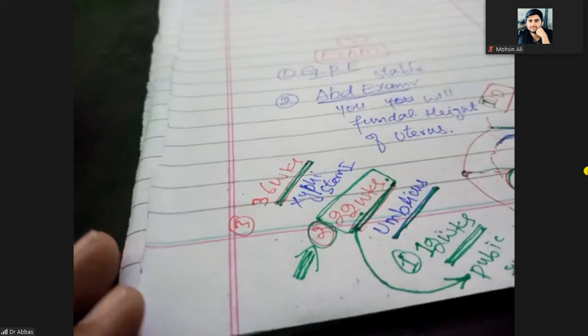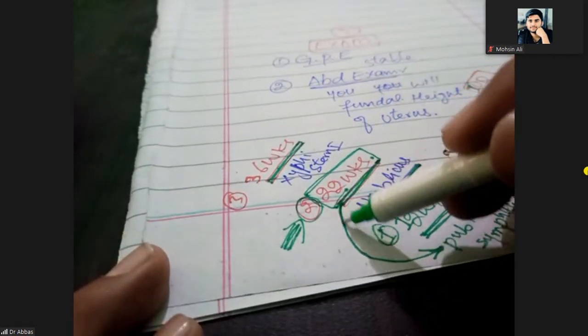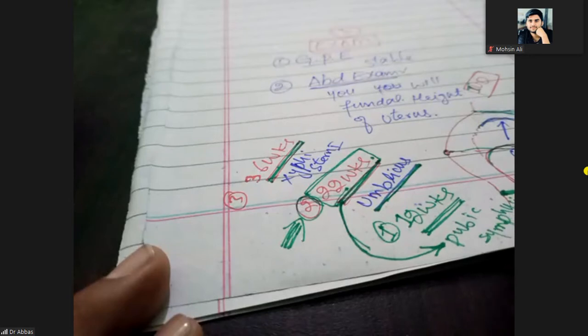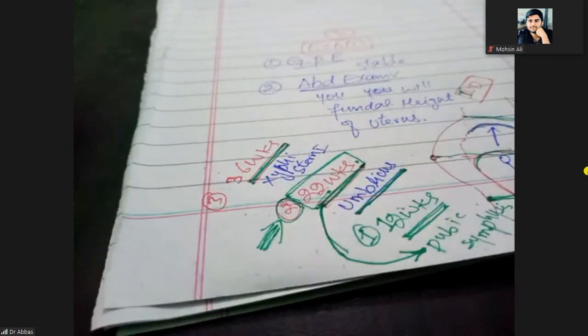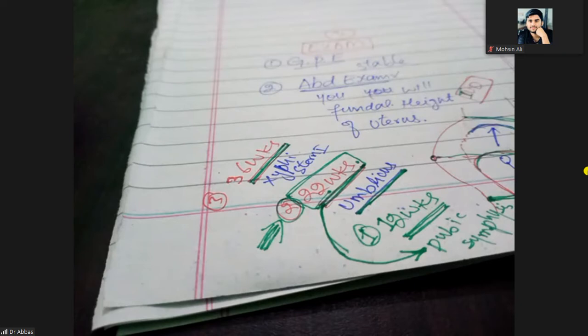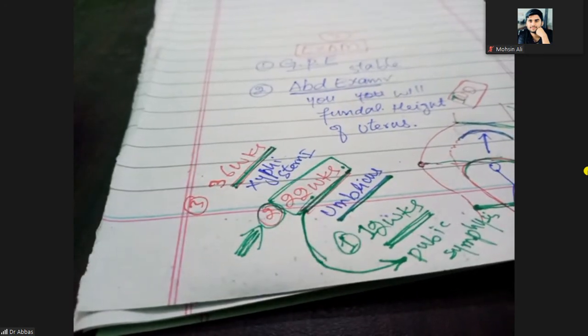But in this case of the 22 weeks pregnancy, fundal height is up to pubic symphysis. That will show you that fundal height is not increasing according to the pregnancy period. So that will be, uterus will be smaller for days.